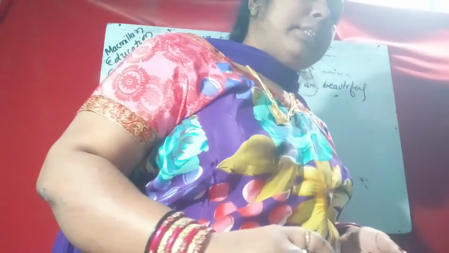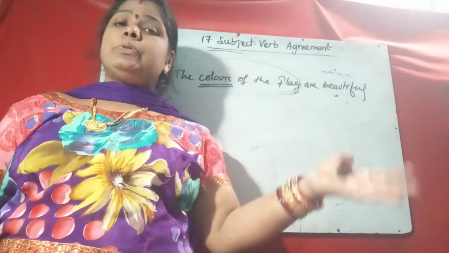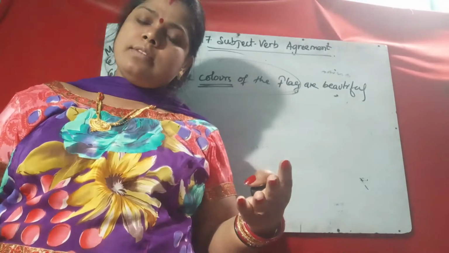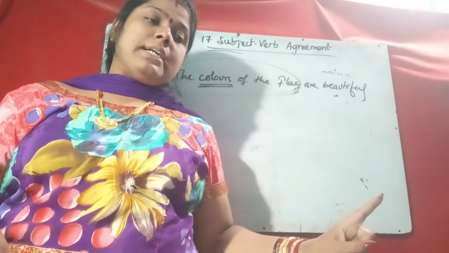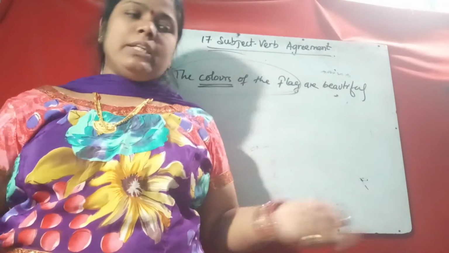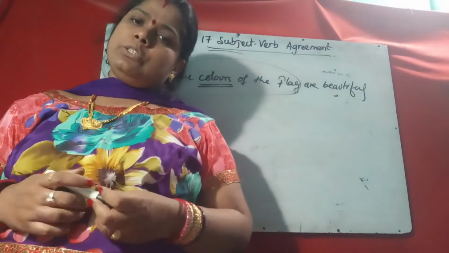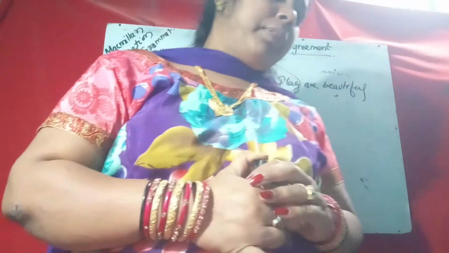Take another: the students of the class. It means one class, but a number of students, so it is used as plural. The students of the class are clapping or dancing or jumping or disturbing.